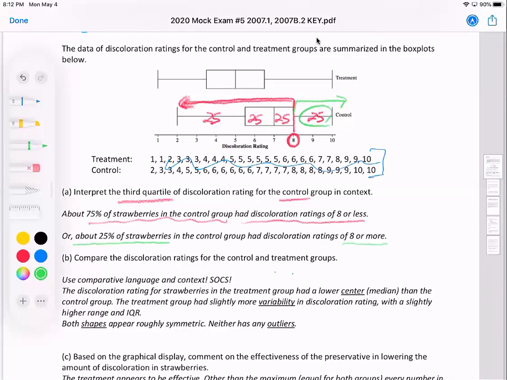Now I'm guessing on the AP exam, they probably ask more questions like B and C, because in part A, that's kind of like if you have good notes, then you could just look at your notes. How do you interpret third quartile? Not that you want to waste a lot of time doing that. But I wanted to throw that in because that could be useful when you're asked to do some statistical thinking, comparing these distributions. Maybe comparing the quartiles would be helpful.